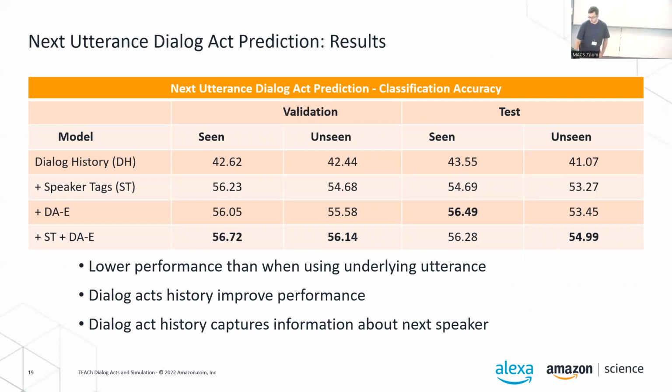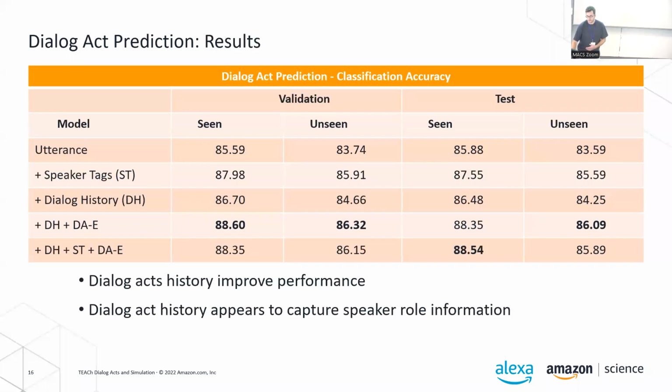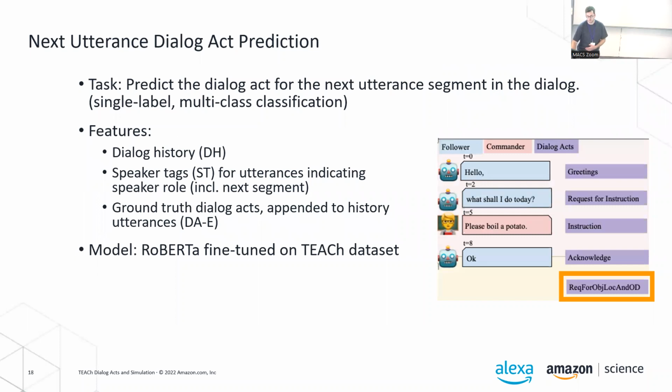Yeah, so in the first task of dialogue act prediction, we do have the utterance. So the utterance itself probably heavily carries information about which speaker uttered it. Whereas in the next utterance dialogue act prediction task, when we are using speaker tags, we're actually using the information of who is the speaker of the next utterance.